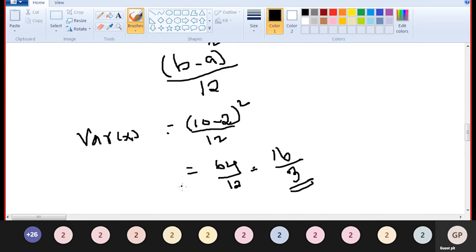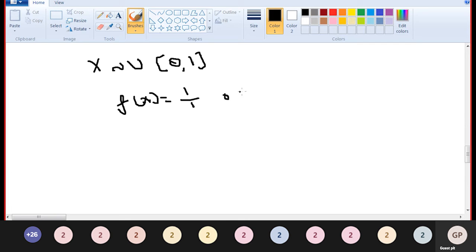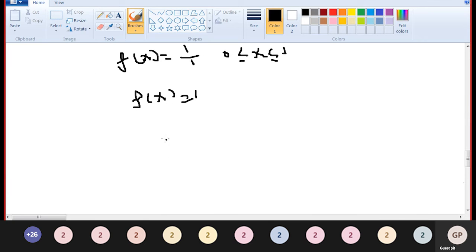Given x follows uniform distribution in the interval 0 to 1, the probability density function f of x equals 1 divided by upper limit minus lower limit, 1 minus 0, which is 1, for 0 less than or equal to x less than or equal to 1.